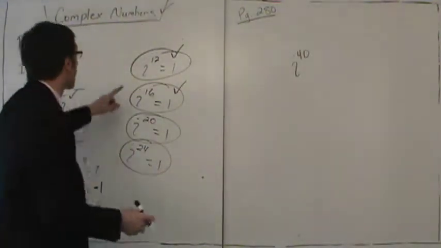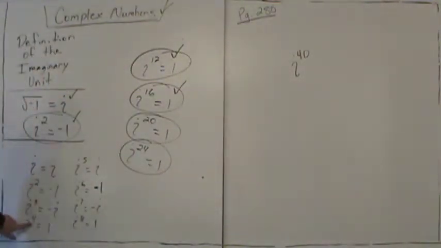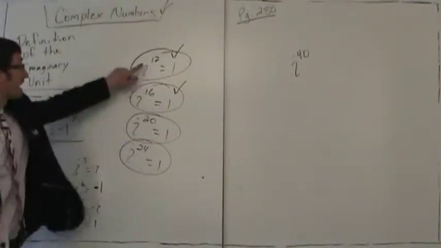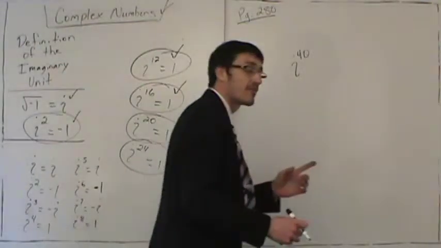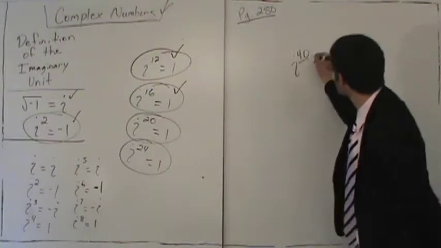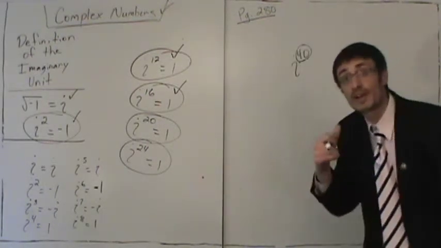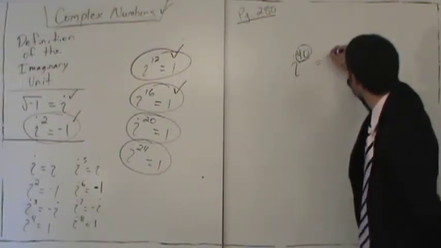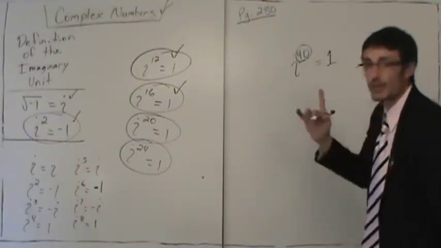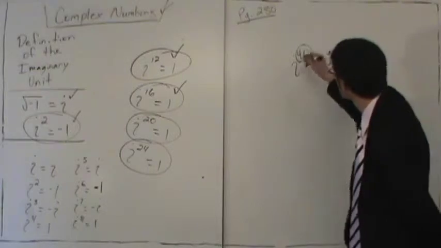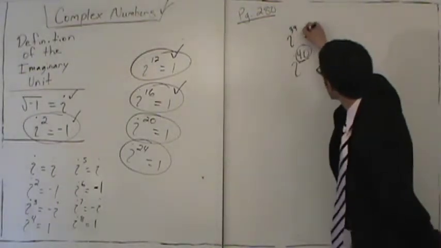I to the 40th. Well, we notice i to the 4th is 1, i to the 8th is 1, i to the 12th, i to the 16th, i to the 20th, i to the 24th. So the question first is, is 40 a multiple of 4? Yes, it is. So i to the 40th is equal to 1. Now my question is, what is i to the 39th?